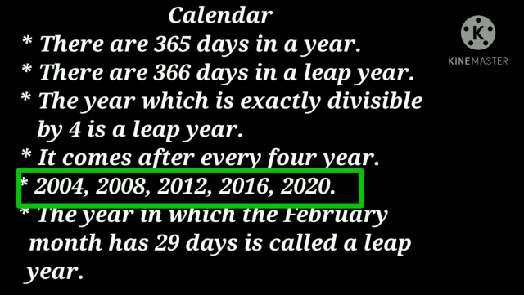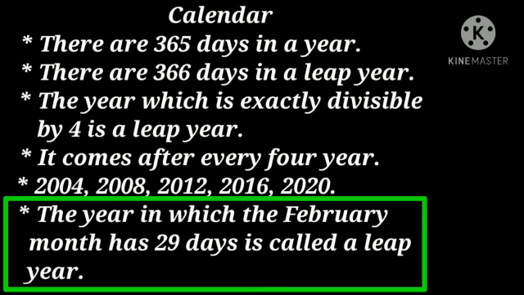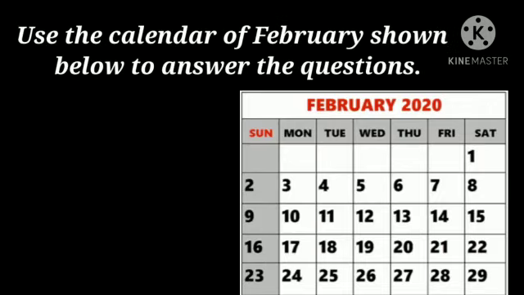2004, 2008, 2012, 2016, 2020 are some of the leap years. The year in which the month of February has 29 days is called a leap year. Now let's move further. Use the calendar of February shown below to answer the question.